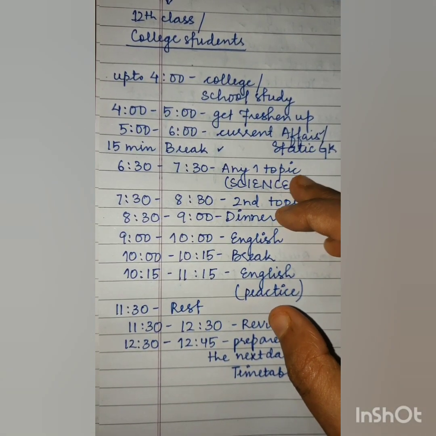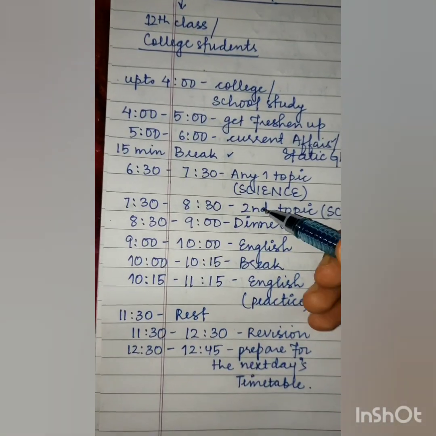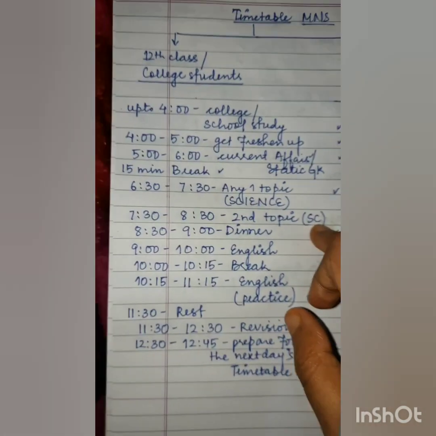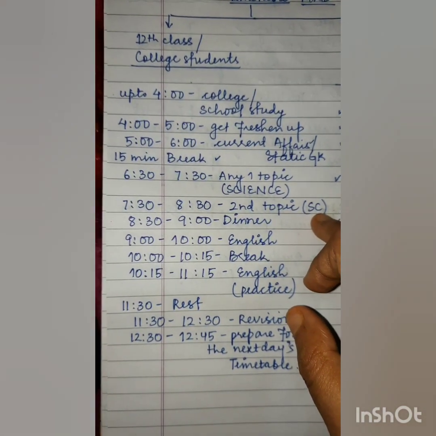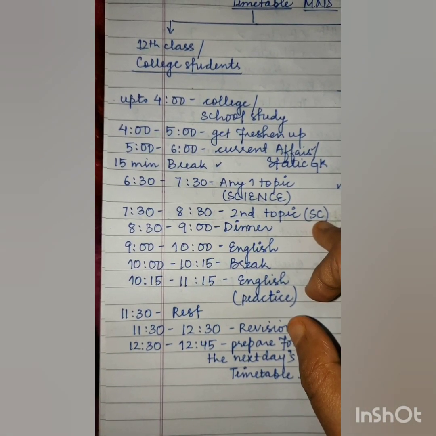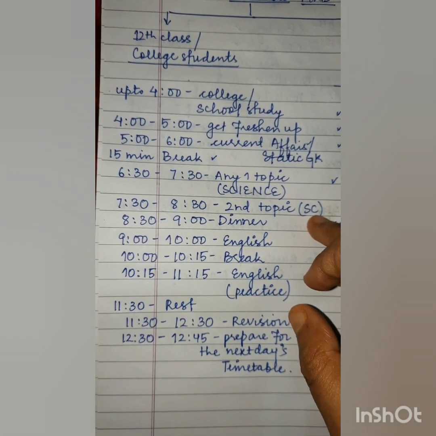Then after 1 to 2 minutes of break, take the second topic and cover it within 1 hour. The second topic would also be of science, because in science, majorly the biology portion, students this year got difficulty. So I would suggest giving more time to biology or the science section.